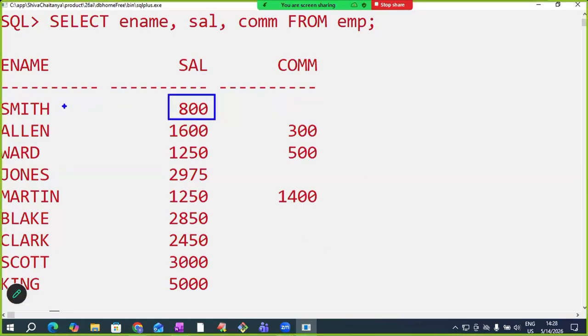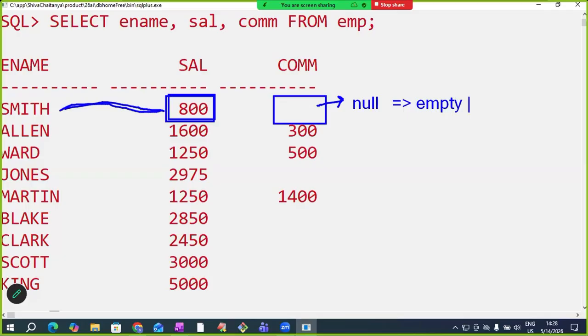See here. So the Smith employee, he is getting 800 salary. Okay, how much commission is he getting? He's not getting commission. So that is why they inserted null. So what's the meaning of null here? Null means empty. No values there. Null means empty, blank, no value. Null is not a value.